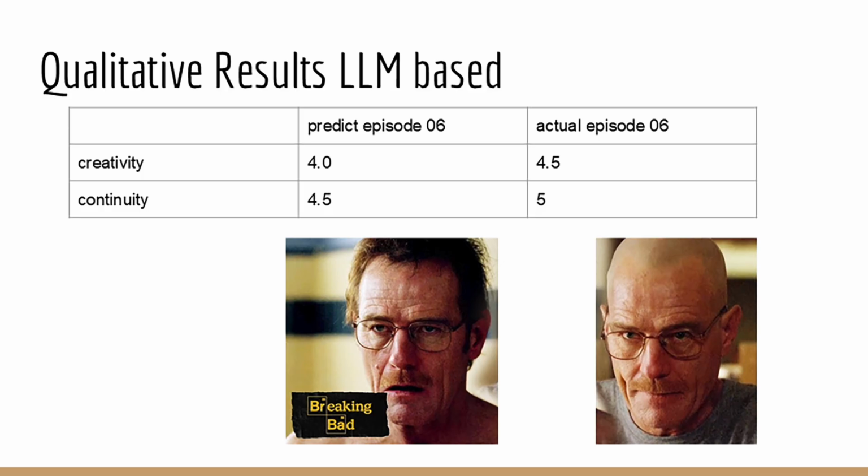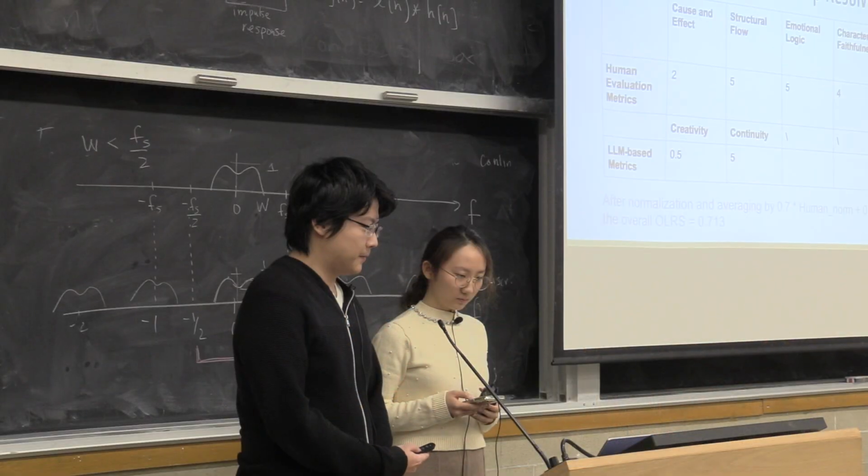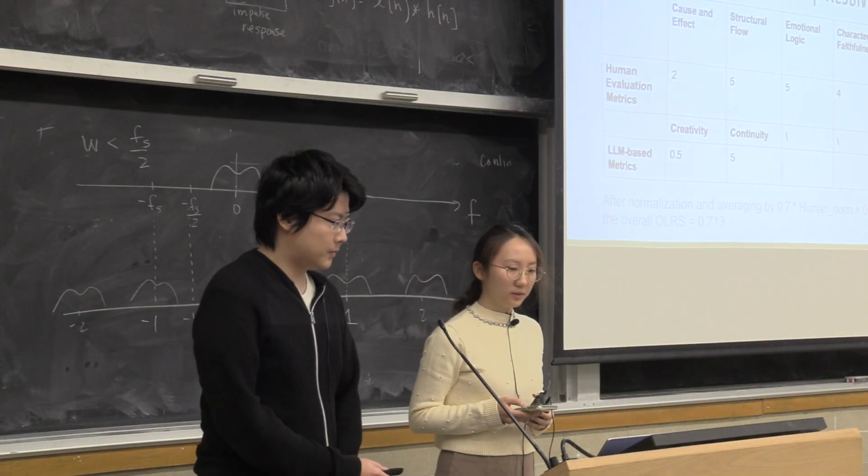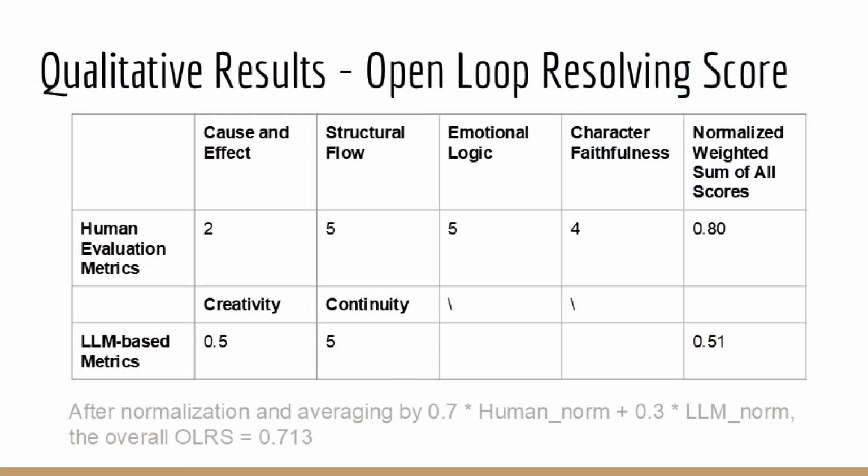We also did a qualitative comparison between the predicted episode 6 and the actual episode 6. We can see that the LLM prefers the actual episode 6, where Walt White became Heisenberg and shaved his head, compared to the predicted episode 6. We also evaluate the open loop resolving score, which is through the TV show called And Then There Were None. To predict the score, we first normalize and then average them by a unified resolving rate. We'll test more scripts and compare their performance.